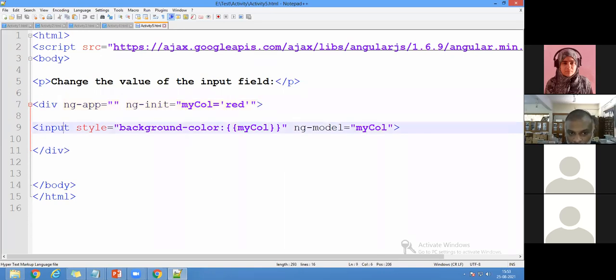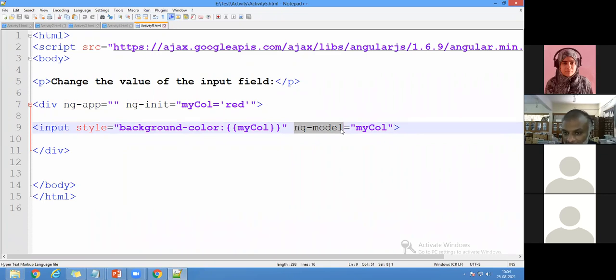Now you can see input style is equal to background-color colon. As usual, this is an expression, so this is an expression with the double quotes. And I'm going here with one more thing. It is ng-model. Already we have discussed ng-bind. Now we are coming here with ng-model. So remember: ng-app, ng-init, ng-bind, ng-model.